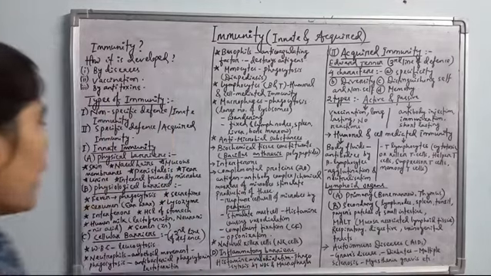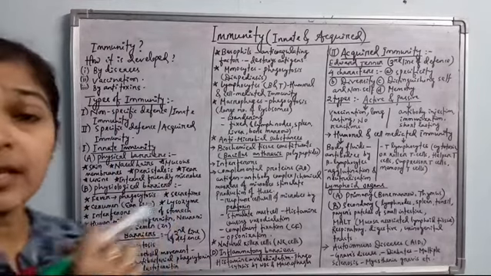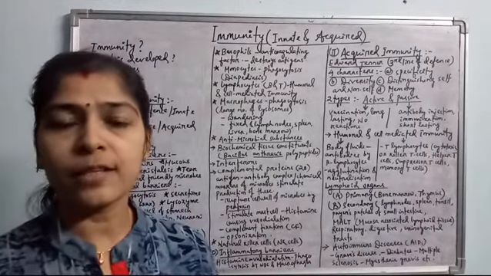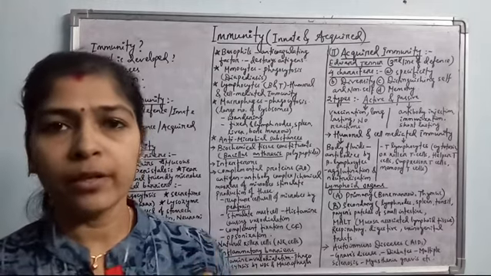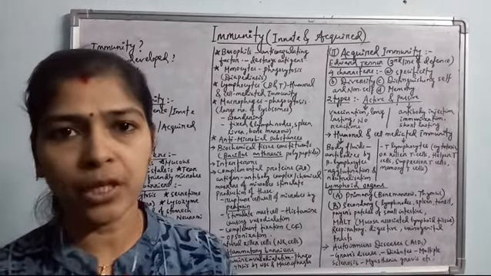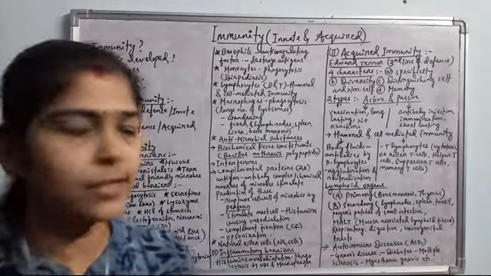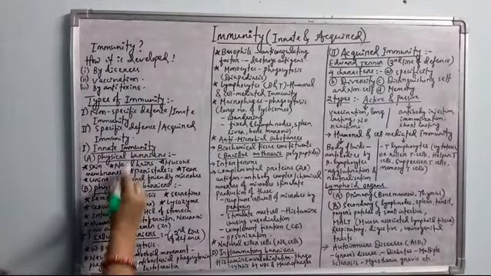Okay, and the urogenital tract also contains microbes. For example, the vagina in the case of a female contains different types of friendly microbes which prevent the growth of other pathogenic microbes in the urogenital tract. So all these are the physical barriers.